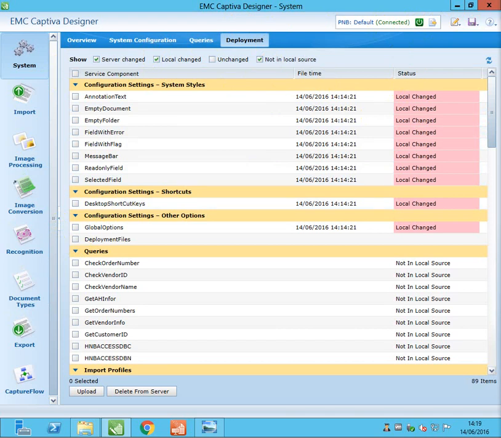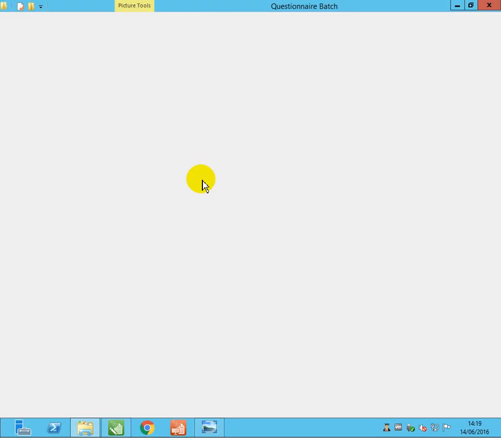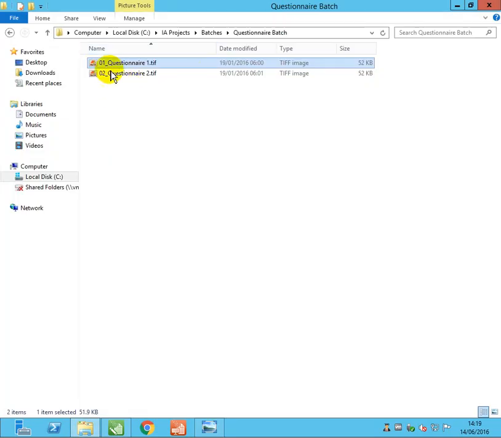So now the designer contains the capture flow along with all the profiles, where you can create the profiles. I'm going to copy my test images into one of the folders. Here I'm using all the test images. These are the questionnaire templates. I have one template which has two documents. This is template one. Both are the same template, but this is questionnaire one and questionnaire two.